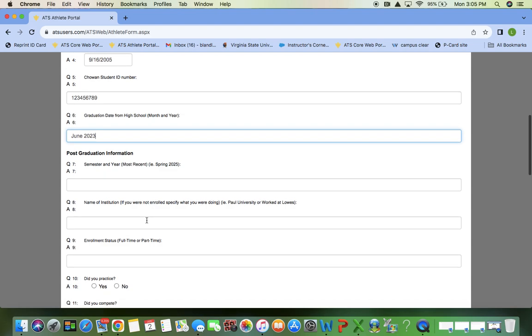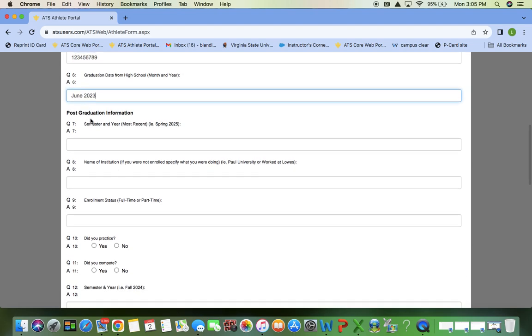And then from there is where it gets a little bit tricky. You have to enter all of your post-graduation information, and we need you to put it in order backwards. There are little prompts to keep you on track with what semester and the information we need. So we'll start with spring of 2025. In this first section, put spring 2025.